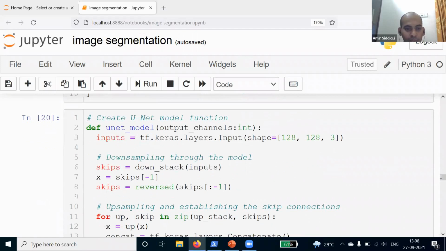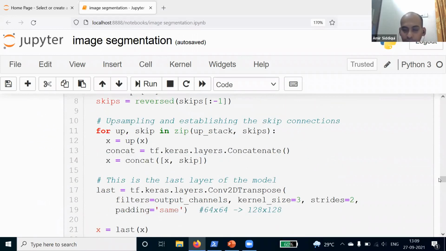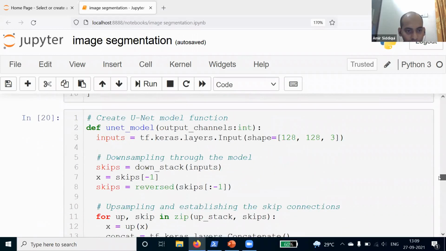Then I'm defining a unet model here, and this model will help us solve this image segmentation problem. I'm defining this function unet_model, and then I'm passing this output channel here. In our input, we will have this input layer, and we will pass the shape of the image, 128 by 128 and 3 channels. Then we are downsampling this. We are passing this parameter skip, and here also we are passing this skip.